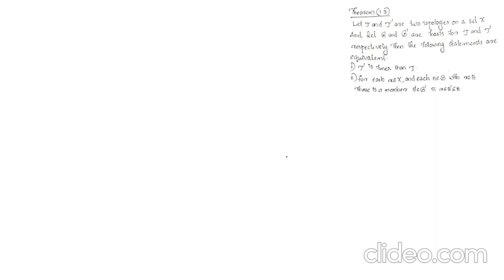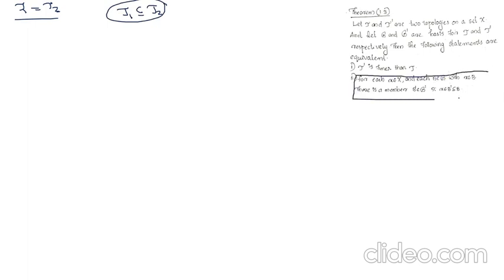We have to prove that tau1 is equal to tau2. That is, to prove tau1 is a subset of tau2 and tau2 is a subset of tau1. So first we prove that tau1 is a subset of tau2. To prove tau1 is a subset of tau2, we prove condition 2 holds in theorem 1.3. So let B1 belong to B1 and x belong to B1.